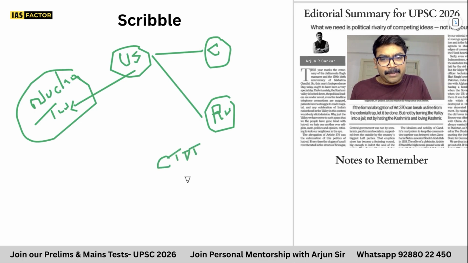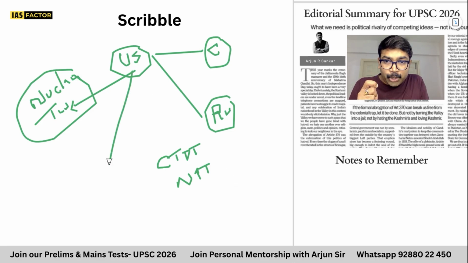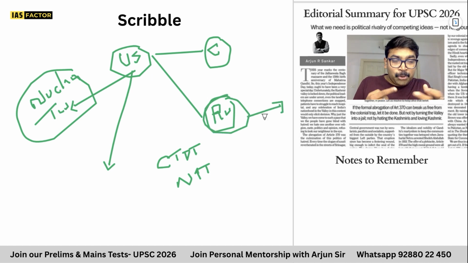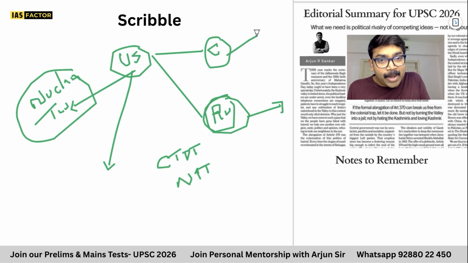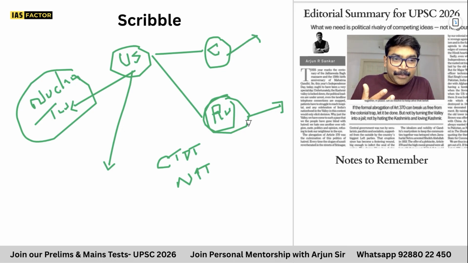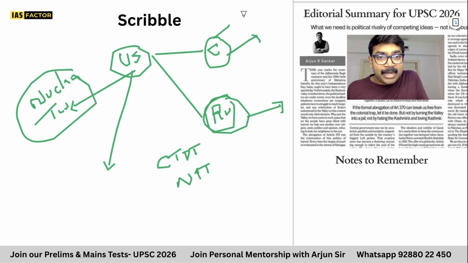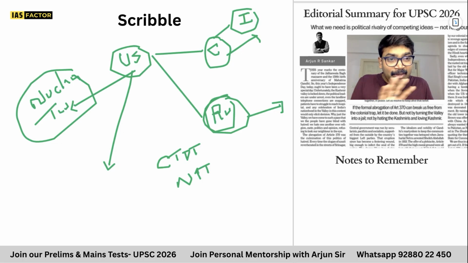There are a lot of treaties like CTBT, NPT, Non-Proliferation Treaty, Comprehensive Test Ban Treaty, so the Nuclear Test Ban Treaty. So there are a lot of treaties. So if US goes for a nuclear test, why does US want this? Because it believes that Russia is also testing its nuclear arsenal. So US said we'll also test it. But the problem is when US tests it, China automatically also has another incentive or an idea to go and test nuclear power. When China is also doing it, India becomes alarmed, and India is also at this point. So if one country tests a nuclear power, everybody will start testing it.